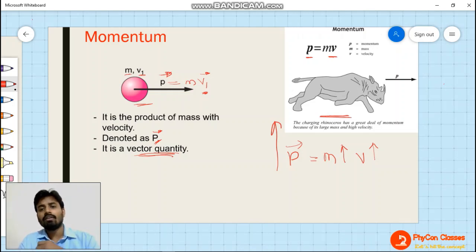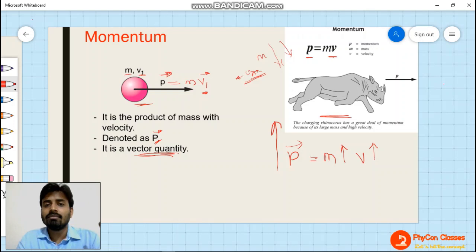Now think of a mosquito. If a mosquito is flying with the same velocity as the rhinoceros, even then it will not have that much momentum, because the mass of a mosquito is very less. For a higher momentum, mass should be high and velocity should be high. If any one of them is very low, momentum will be low, because it is a product of mass and velocity.